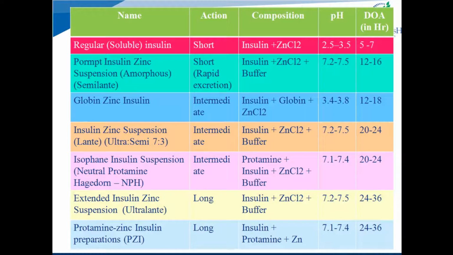The third class is very long acting insulin preparations, and in that the concept used is that an increased concentration of zinc ions forms low solubility complexes with insulin molecules if the buffer is changed from phosphate to acetate. It means that increased concentrations of zinc ions are used with insulin molecules, and the buffer is changed from phosphate to acetate, which makes their duration of action more than 36 hours.